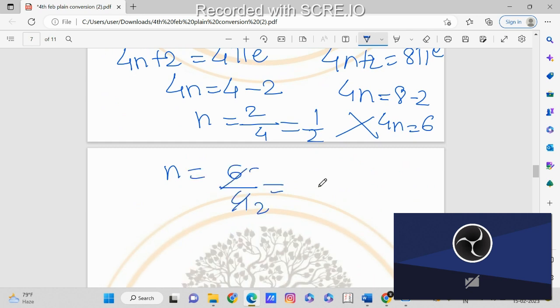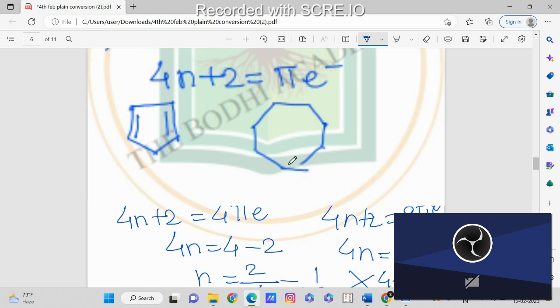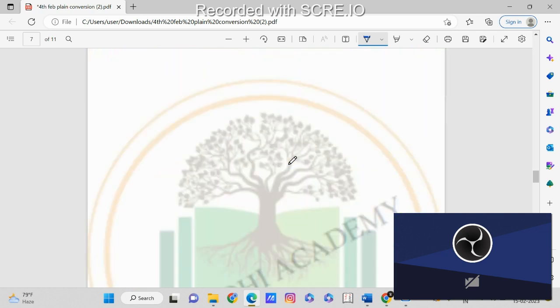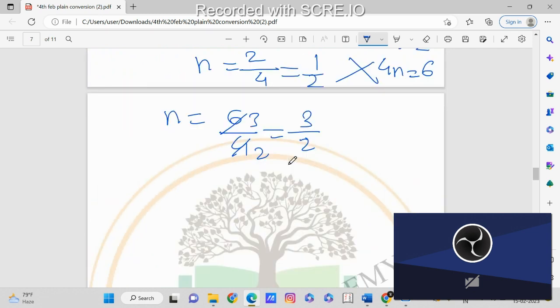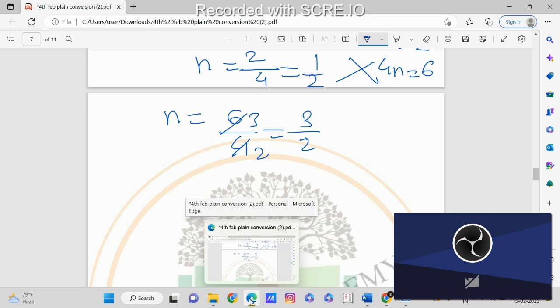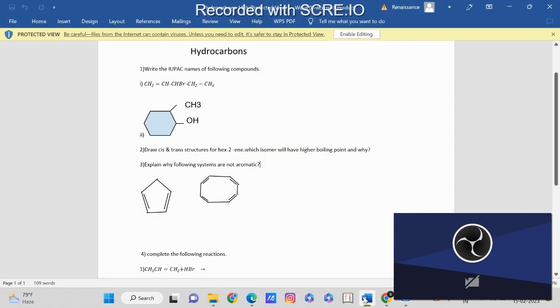This answer also does not come as an integer but as a fraction. That's why we can say the second compound is also non-aromatic. This is the reason for their non-aromaticity. So when the question asks why it is non-aromatic, you have to show this rule and give the answer.